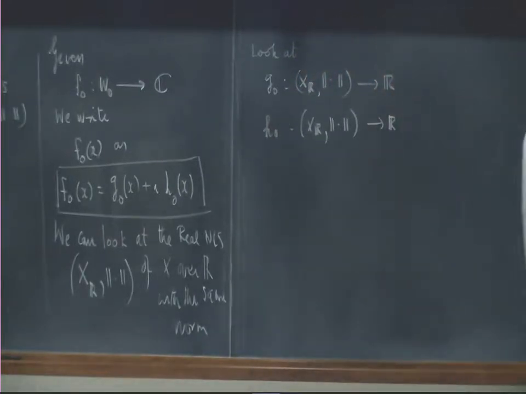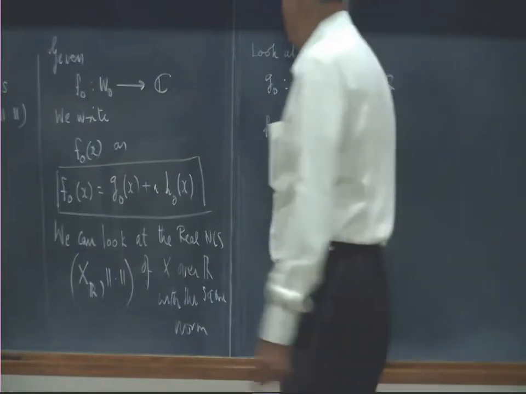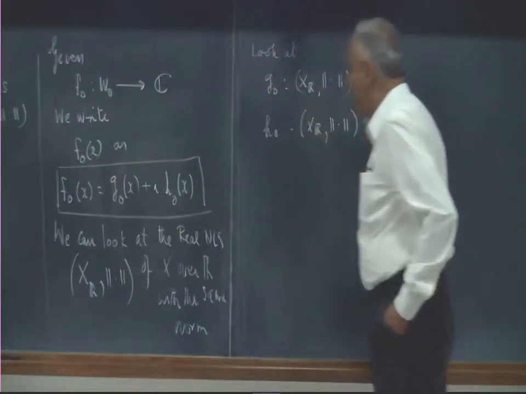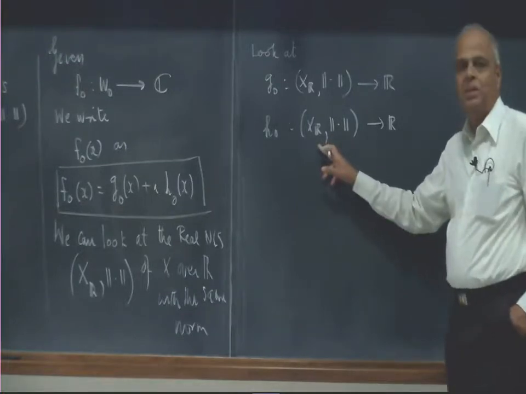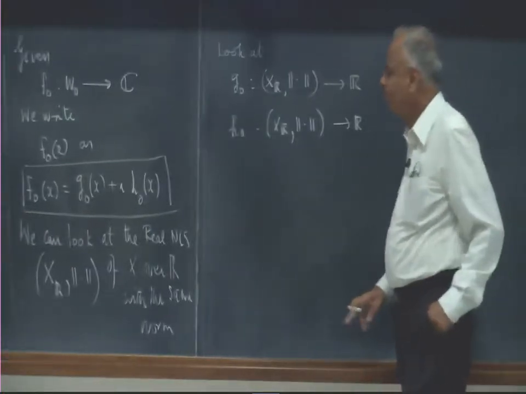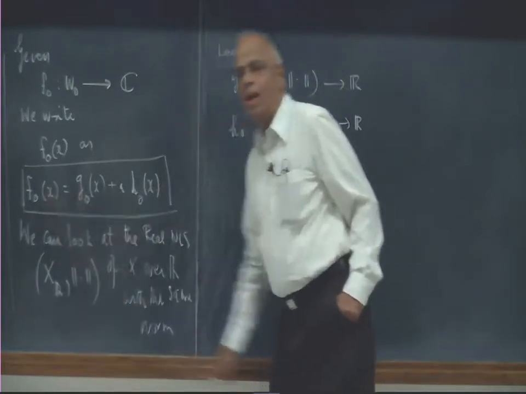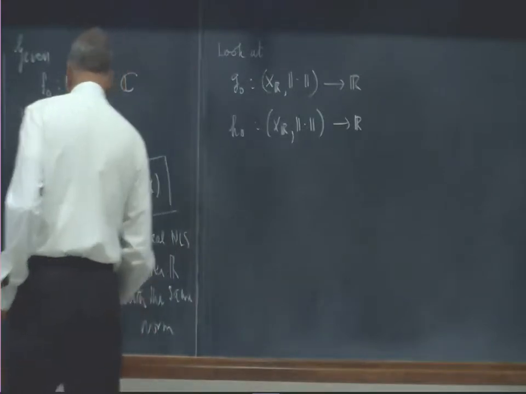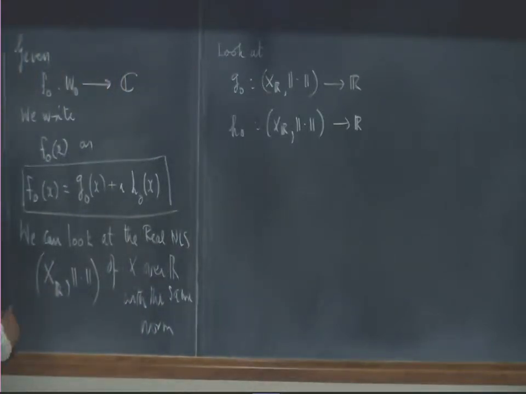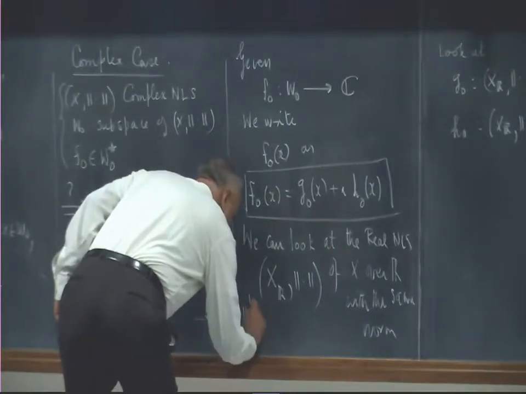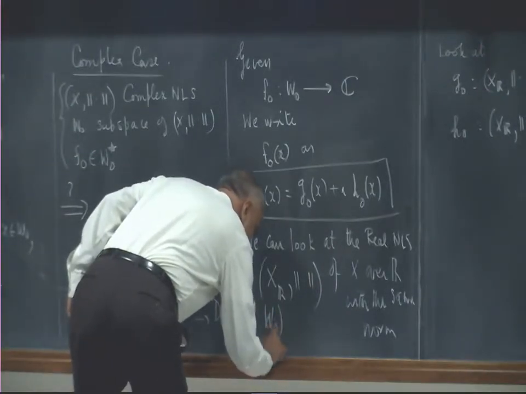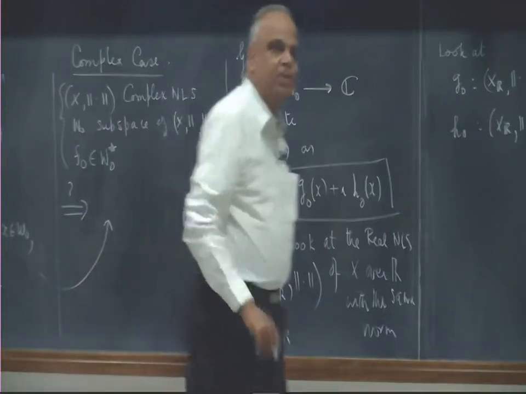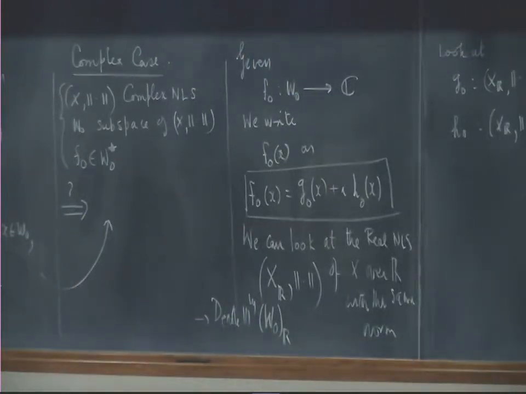So both these are functionals on that real nonlinear space. You see, I am reducing the problem of this extension to my old real nonlinear space case. So both these are functionals first on the real nonlinear space, and correspondingly denote similarly W naught R. The subspace also I consider as a subspace over the field of real numbers.